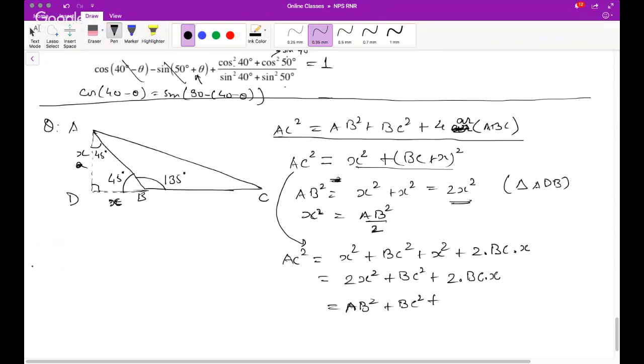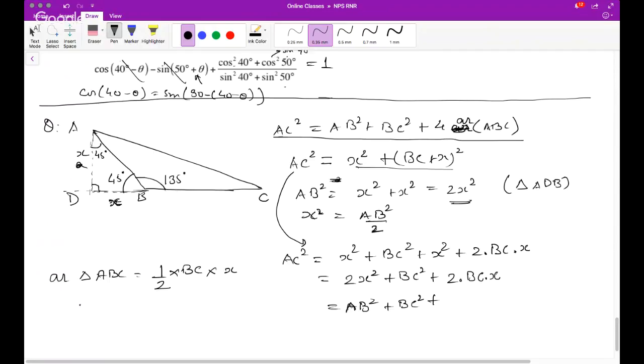Now if you see, area of triangle ABC is nothing but half into base. Let's say base is BC, so base into height. What is height? X. X is height, correct? Height is this on this base.